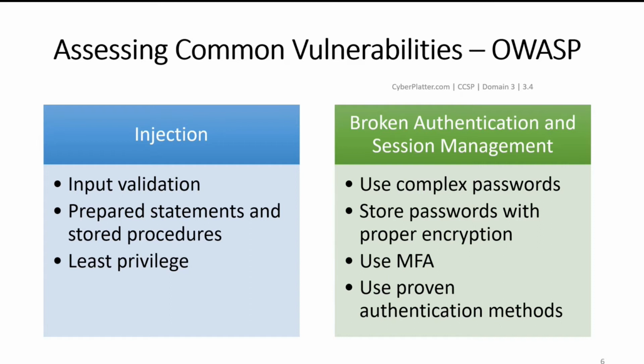The most common software vulnerabilities are found in OWASP Top 10, that is Open Web Application Security Project. Here we are not only talking about the recent OWASP Top 10 but also the ones that were mentioned in 2017 and 2013 so that you are aware of the descriptions and the prevention methods.